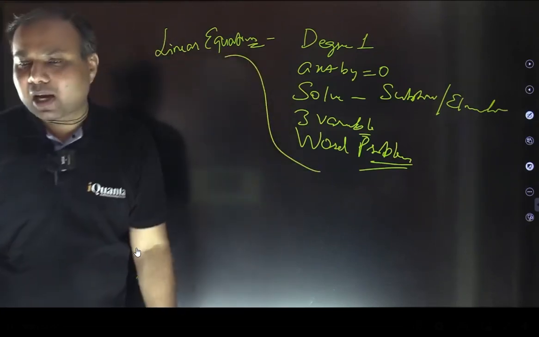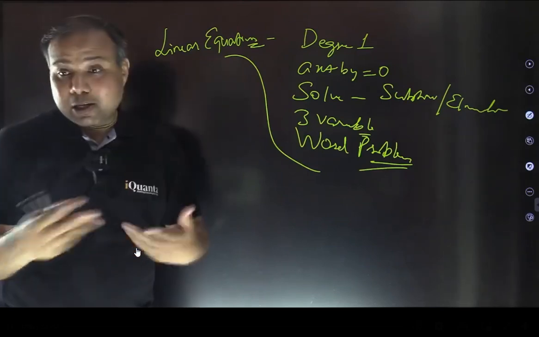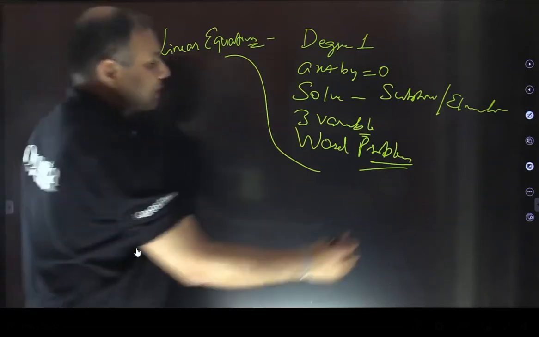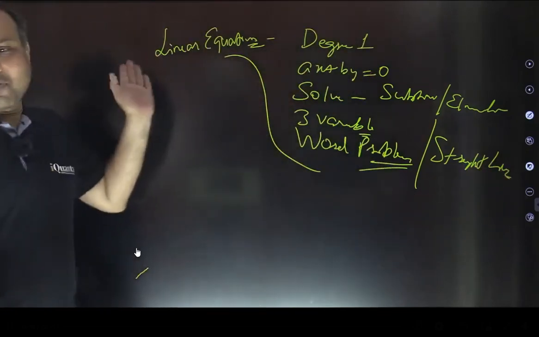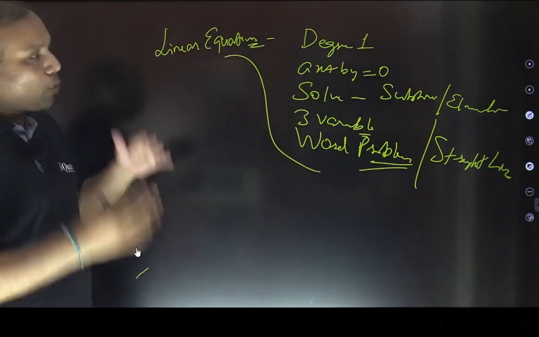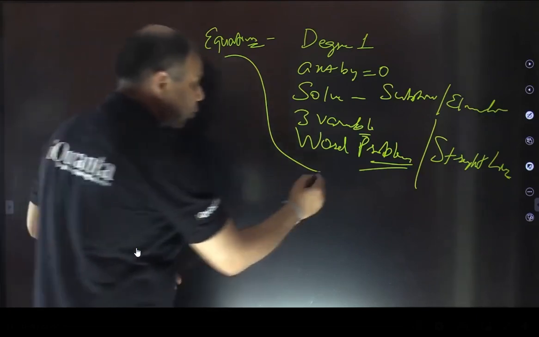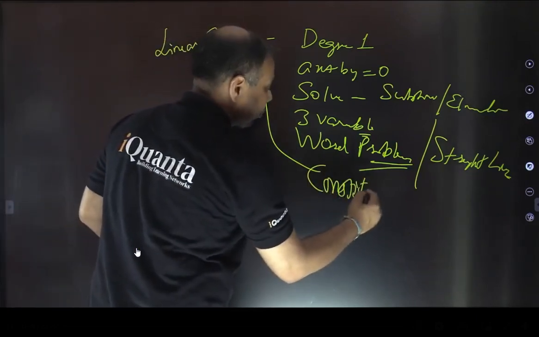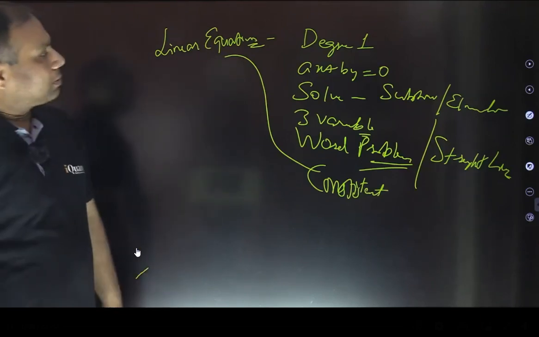Also, what will be the shape of graph? Yes, ratio of coefficients will tell us about the simultaneous solutions, right? So the graph will be a straight line. And that's why it is called a linear equation. And when there are more than 2 linear equations, so simultaneous solutions, whether the equations are consistent or not, that's what we also discussed based on the ratio of coefficients, right?